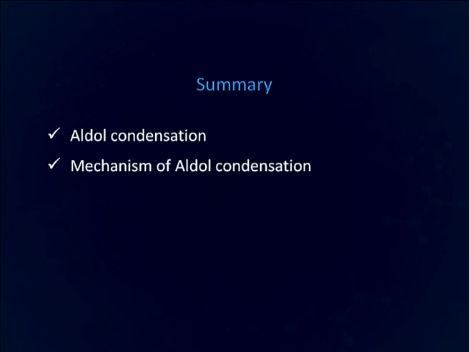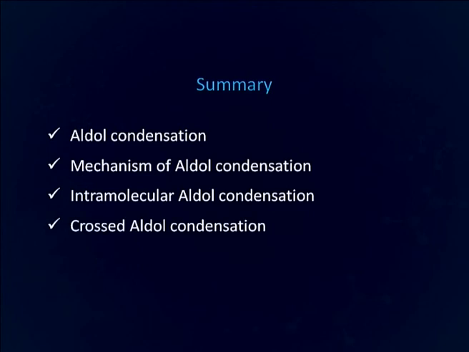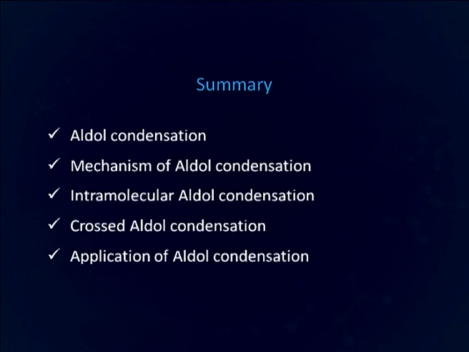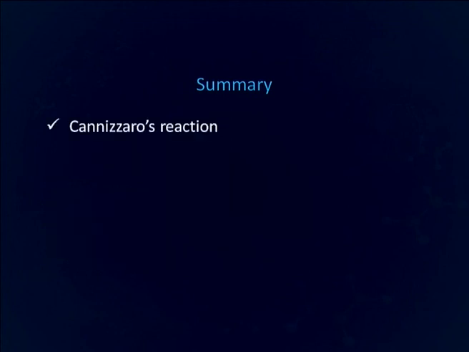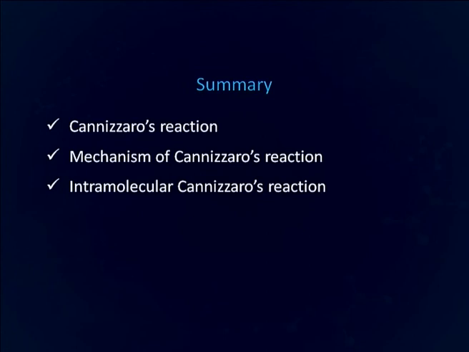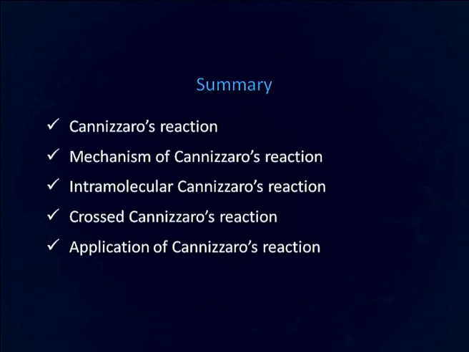We have discussed the mechanism of aldol condensation, intramolecular aldol condensation, the crossed aldol condensation, and some applications of aldol condensation. The second reaction which we have discussed in this lecture is Cannizzaro reaction. We have discussed its mechanism, the intramolecular Cannizzaro reaction, cross Cannizzaro reaction, and then the application of Cannizzaro reaction.